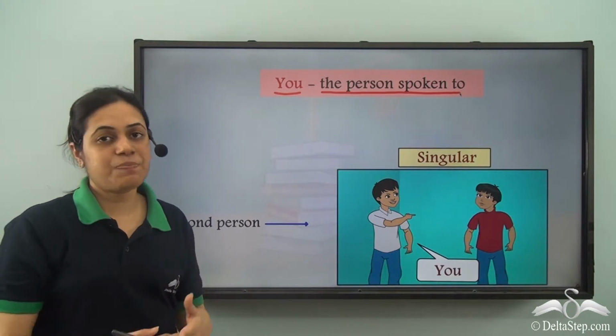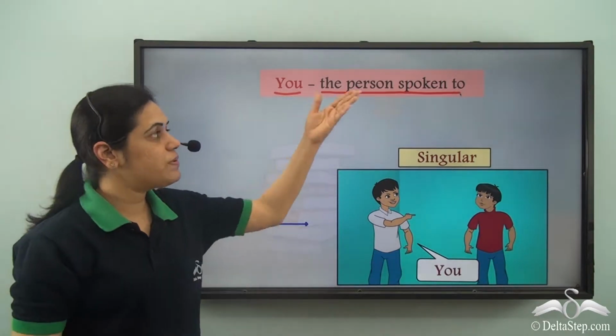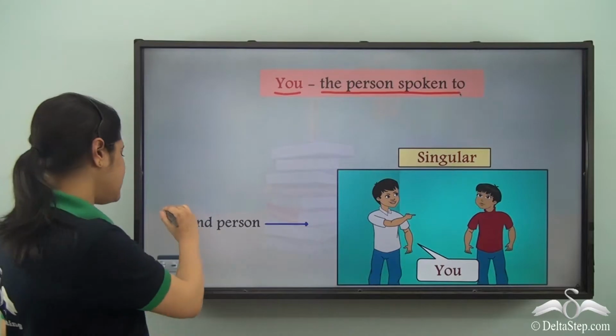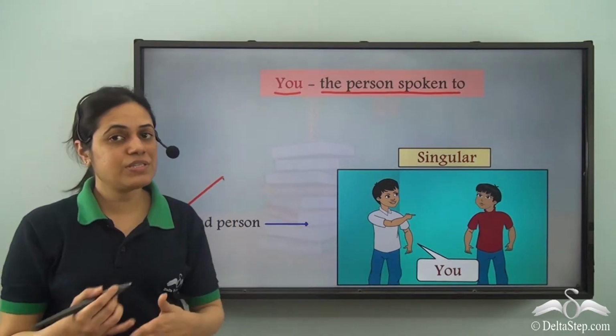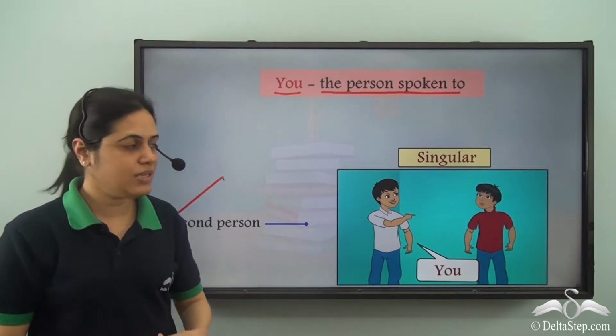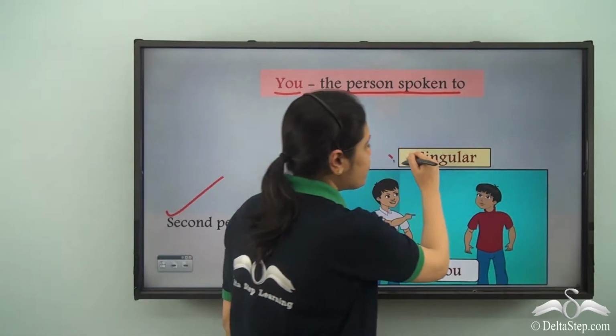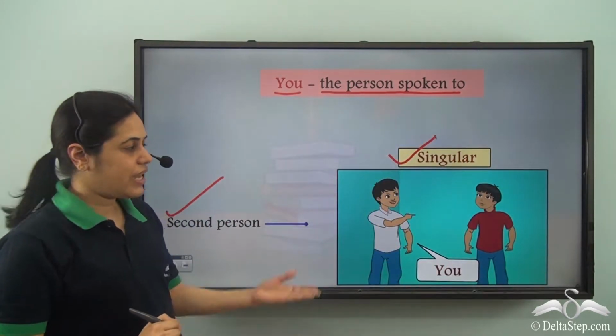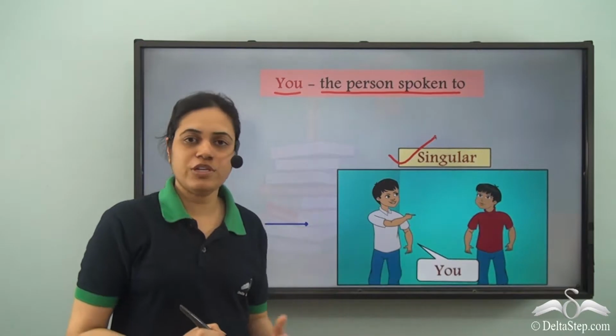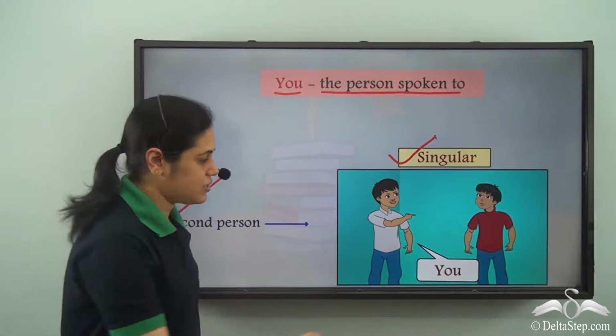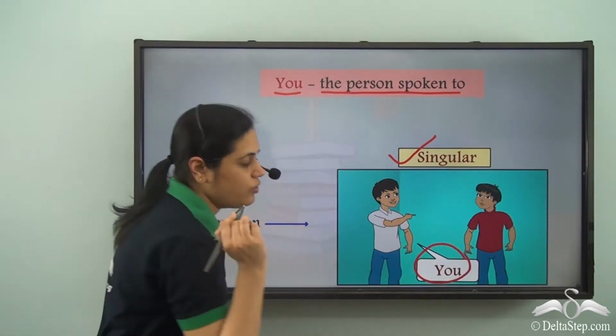That is when the speaker wants to refer to the person spoken to, which is the second person. So the person spoken to is the second person, and it is used for singular. That is when the person spoken to is just one person. So we use the pronoun you.